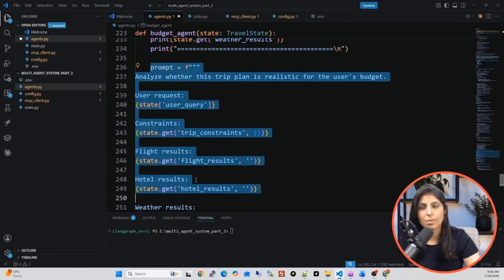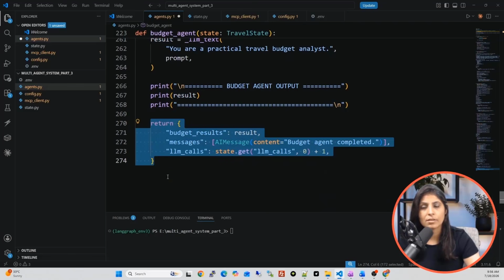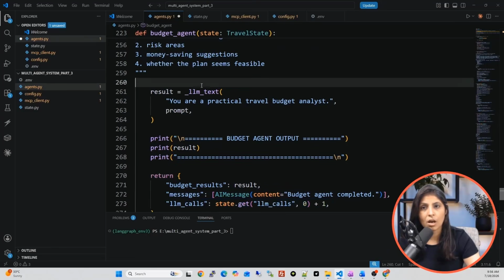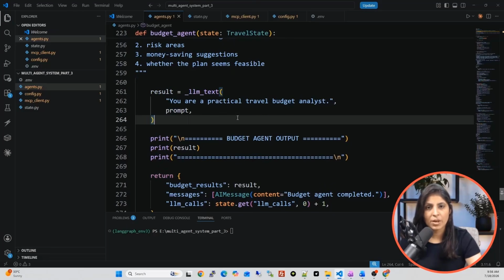And this prompt we are providing to it, and then the result of the LLM will be stored in the result variable, and then the budget agent is returning this output. So the budget result key, which is in the state, will be updated by the result which the LLM provided, which we are using in this budget agent function. Then the messages key is updated with this, and the LLM call count is also incremented because this function is using the LLM. So this is our budget agent.